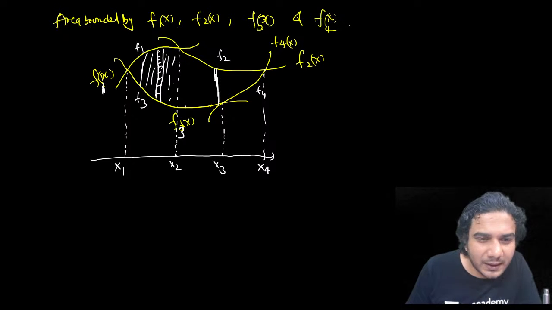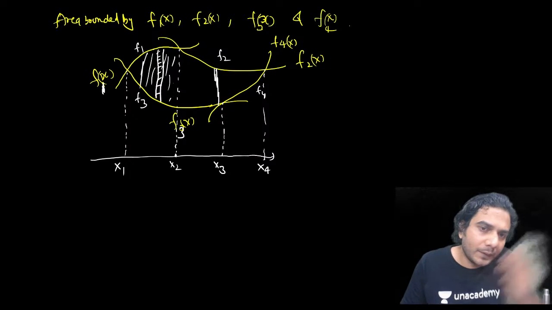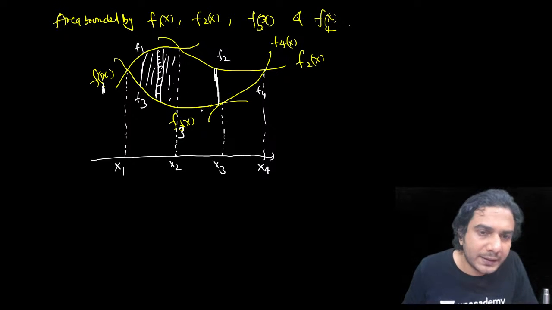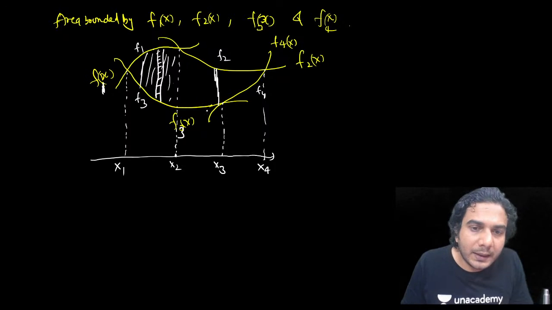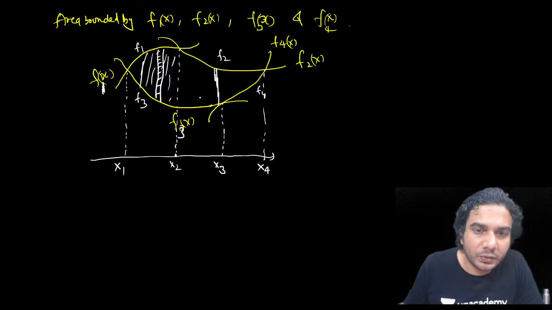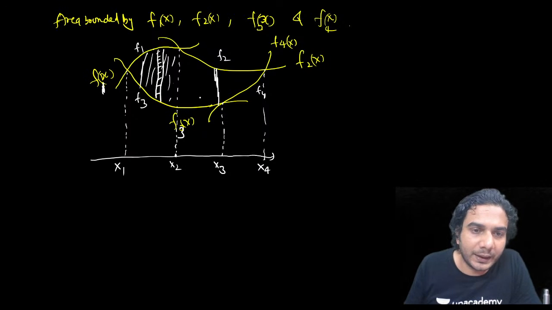So if I write this area, I'll divide this area into three parts. Why? Because you can see after x2 ऊपर वाला कर्व चेंज हो जाएगा, ऊपर वाला कर्व f2 हो जाएगा, नीचे वाला will remain same, right? It will remain f3. And after x3 again नीचे वाला कर्व चेंज हो जाएगा, it will become f4 and f2 will remain same. So that strip की definition change हो जाएगी, right?